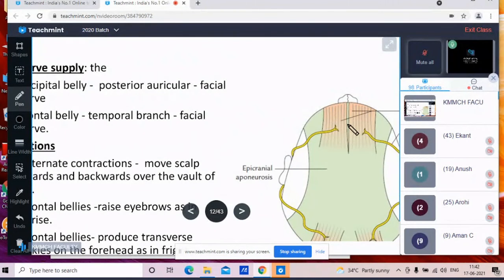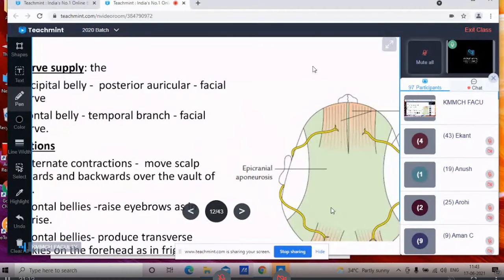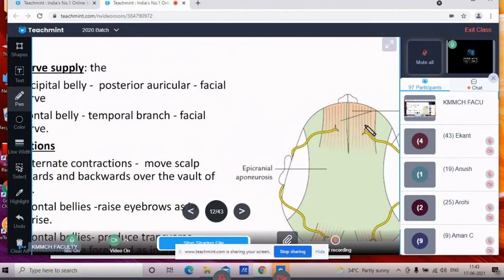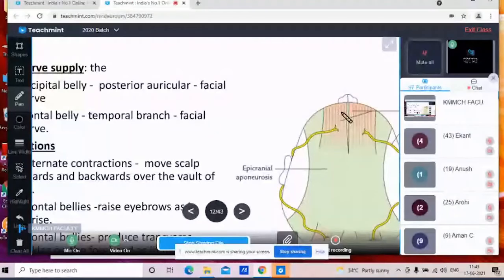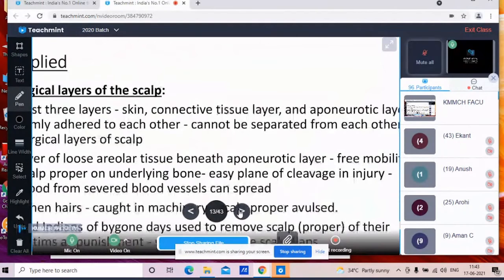When it is acting from below और पीछे के side से act होती है तो this belly produces the wrinkles over the forehead. Mostly when you डर जाते हो तब that will produce the wrinkles over the forehead. When acting from behind, there is the production of the wrinkles over the forehead, and when acting from the front side, it raises the eyebrows. So these are the actions of the occipitofrontalis muscle. Now coming to the applied aspect of the scalp.